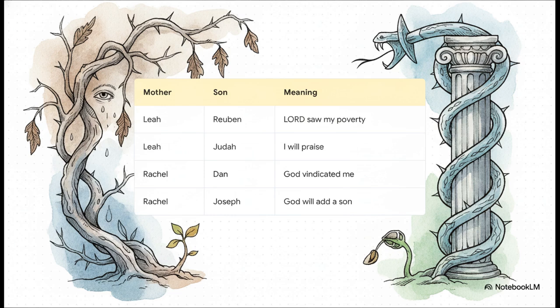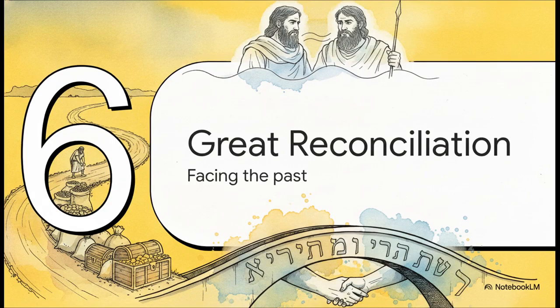Meanwhile, Rachel, who was barren for years, fought back through surrogate sons, naming one Dan, meaning God vindicated me, and Joseph, meaning God will add me another son. These wives were in this desperate, agonizing competition for Jacob's love, and that raw emotion was permanently recorded in the very names of their children, who would go on to become the future tribes of Israel. Part 6. The Great Reconciliation.